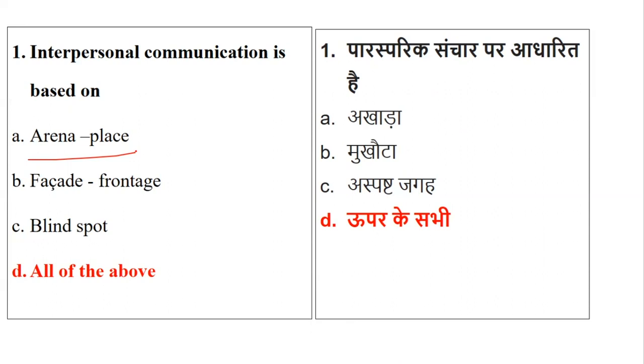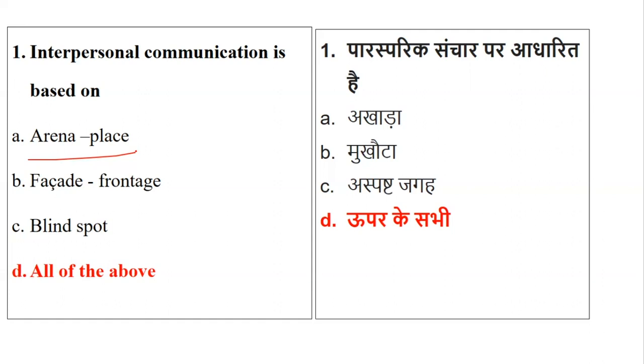Facade is frontage. It means what type of facial expressions or what type of person you should be in order to communicate with the person in front of you. Blind spot means you should know which things are not clear and have to be focused on. So when you are communicating even at an interpersonal level, all these points are very important. So interpersonal communication is based on arena, facade, as well as blind spot. The right answer is all of the above.